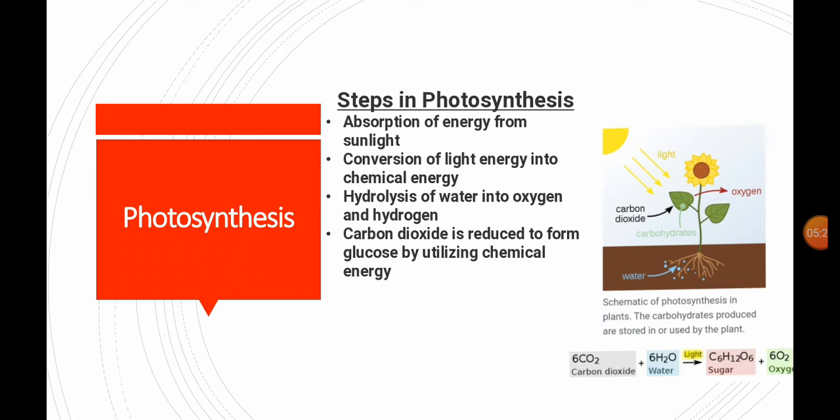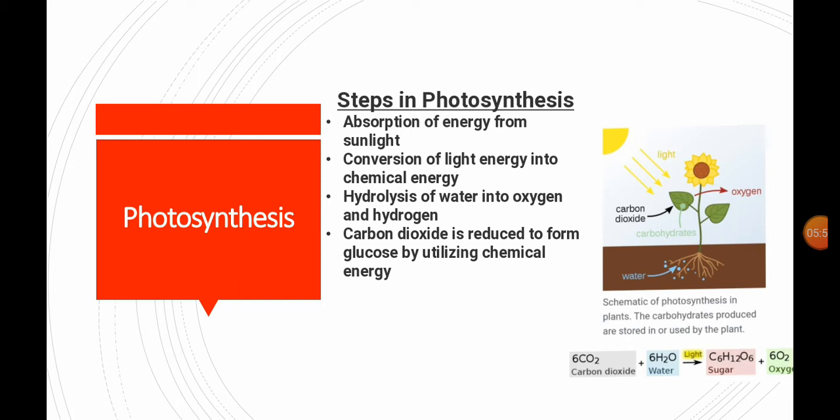Water is split into oxygen and hydrogen, and carbon dioxide is reduced to form glucose by utilizing the chemical energy. Here you can see the equation: 6 carbon dioxide molecules plus 6 water molecules, in the presence of sunlight, are converted into sugar plus oxygen. The carbohydrates which are produced are stored inside the plant body.